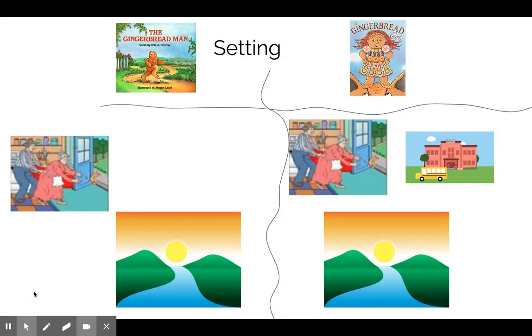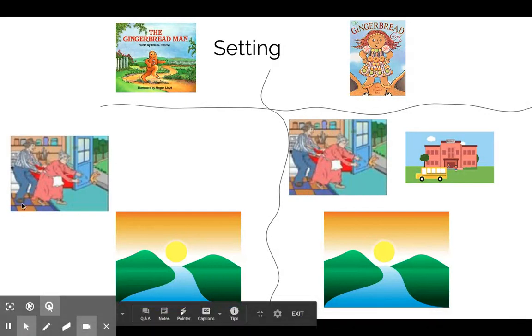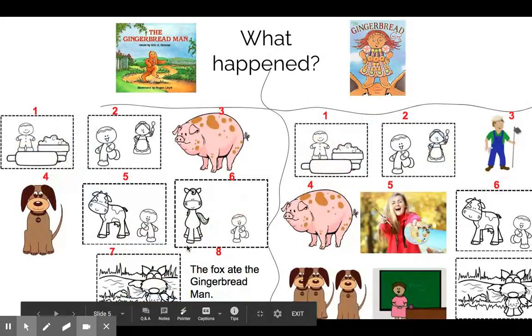To continue with the Gingerbread Man, there were two settings in our story. We know the setting is where they are. So they started out in the old man and the old woman's house. They went outside and went to the river. So those were the two settings.